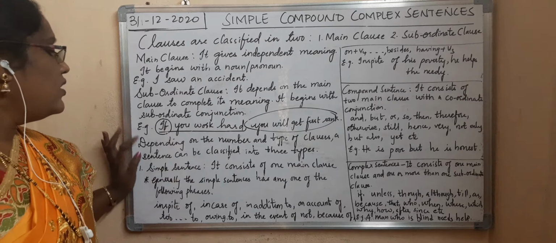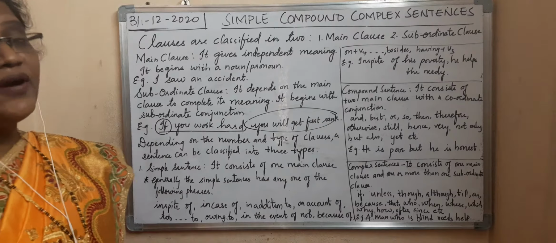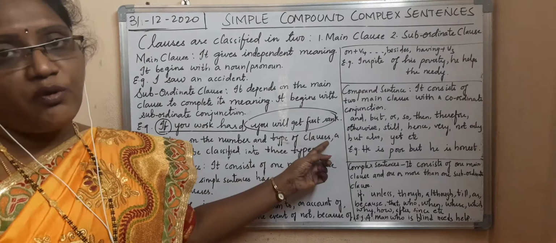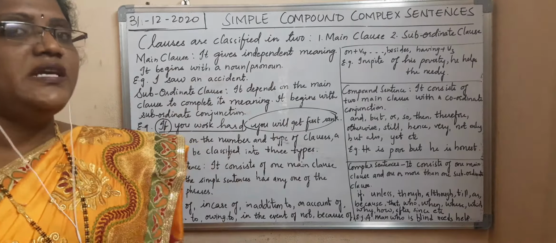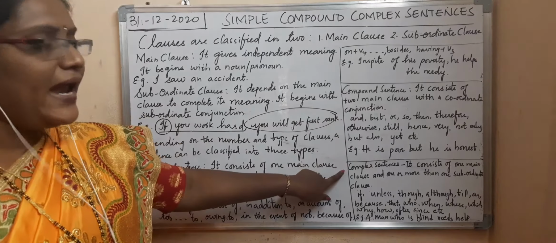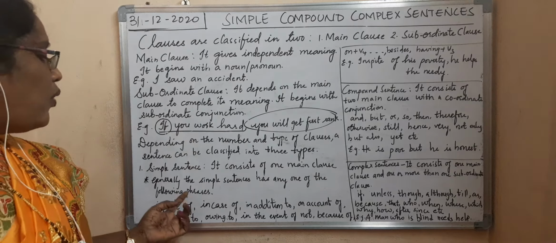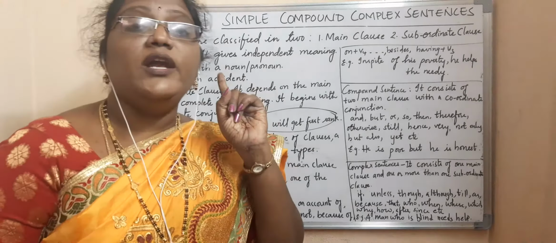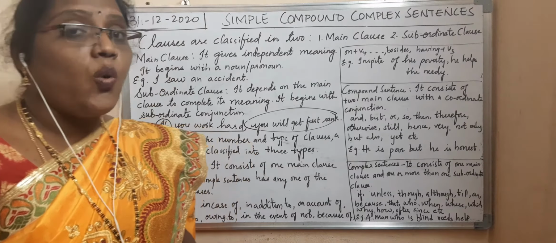Now, depending on the number and type of clauses, a sentence can be divided into 3 types. What are they? Simple sentence, compound sentence and complex sentence. So let us go in detail. Now what is a simple sentence? A simple sentence consists of only one main clause.